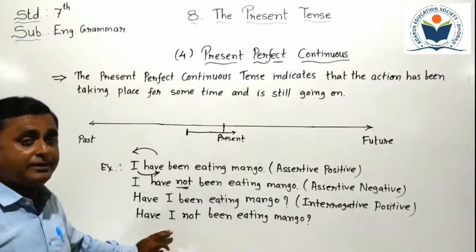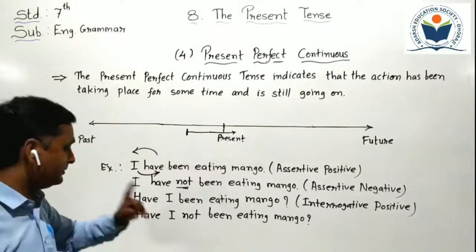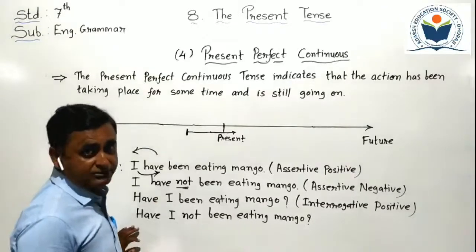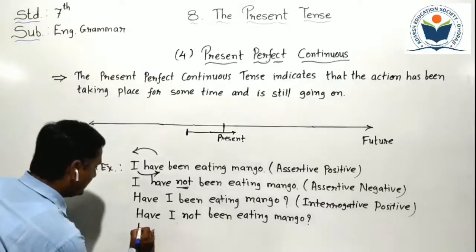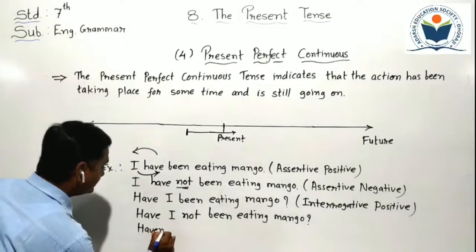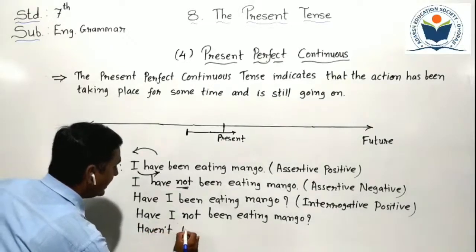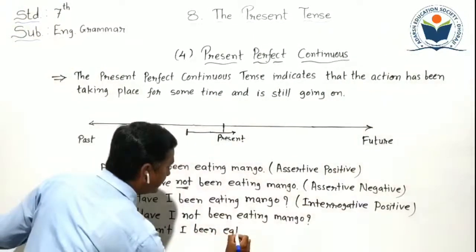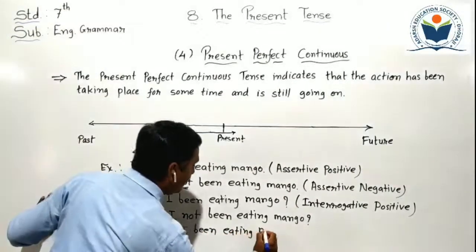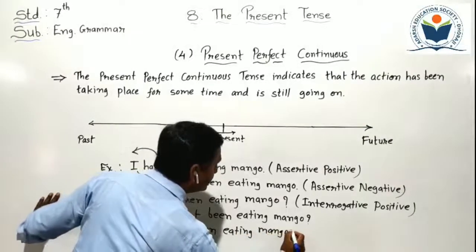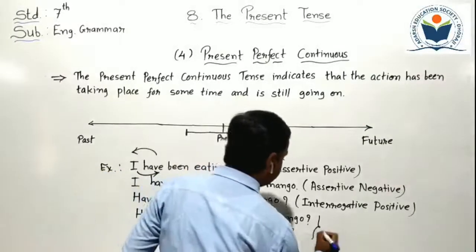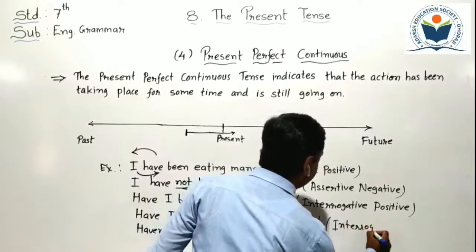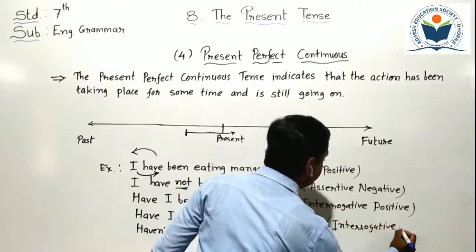If you want to write with contraction, then we have to use the helping verb plus not short form here. So "Haven't I been eating mango?" Question mark sign. Both sentences are interrogative negative.